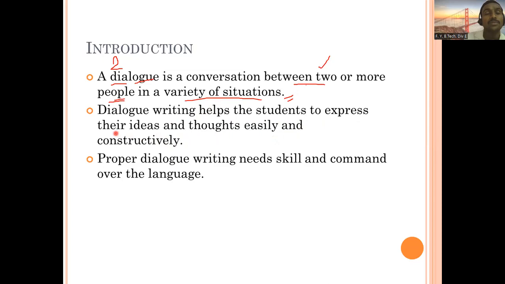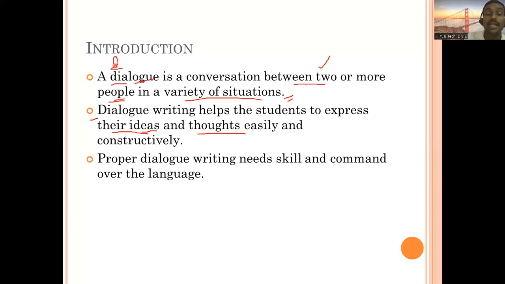So for what purpose is dialogue writing going to help you? To express your ideas and thoughts. I just told you that many of us right now are clear with the content, what to speak, that is clear to us, but how to speak, that is very difficult for us. But by practicing this dialogue writing, you are able to express your ideas, whatever thoughts are coming in your mind, that you will be able to express.